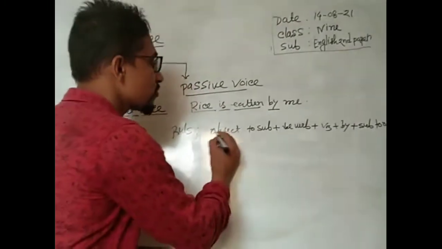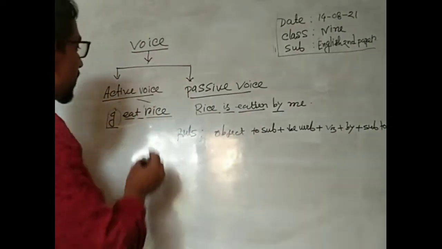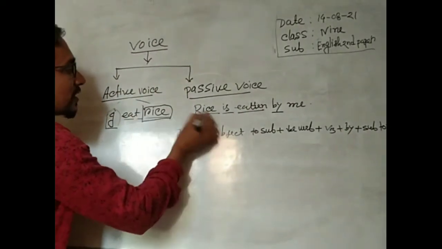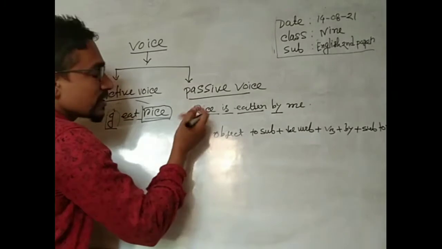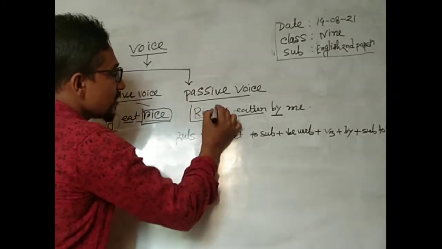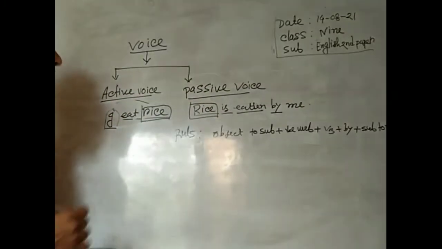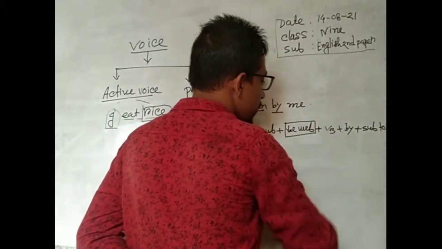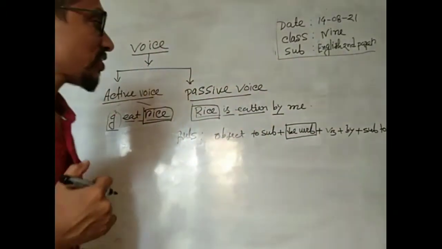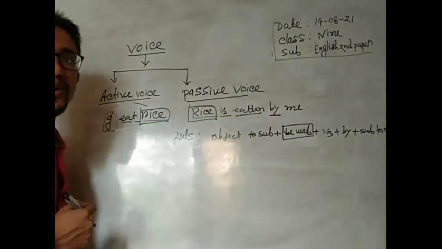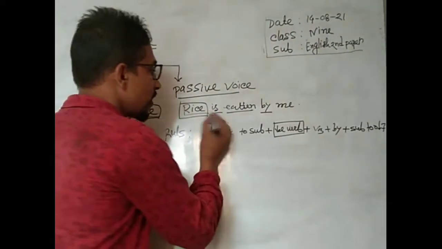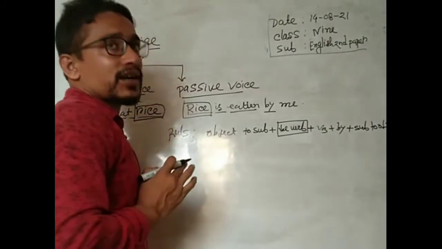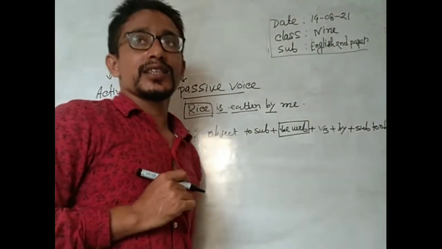Object to subject means the object rises as the subject in the passive form. Then the be verb, or the tense-related auxiliary verb: is, are, was, were, have, has, shall, should.